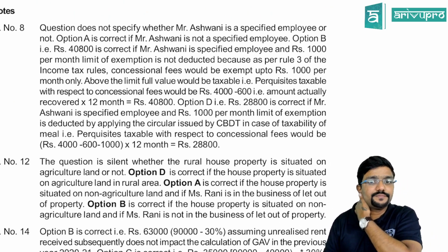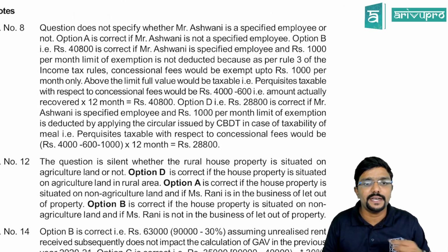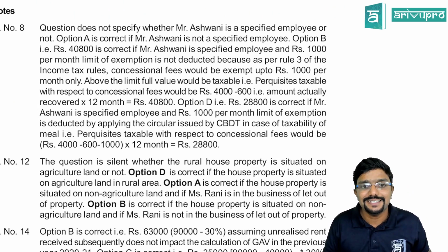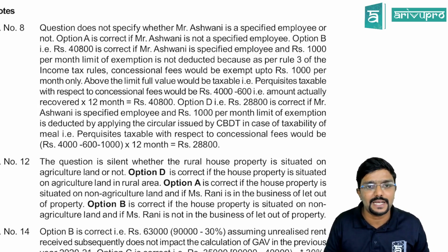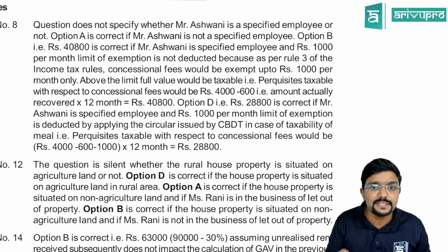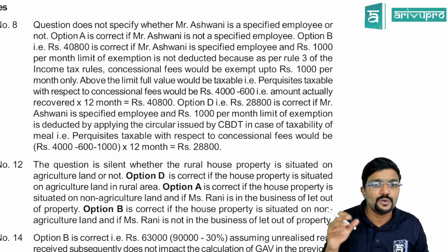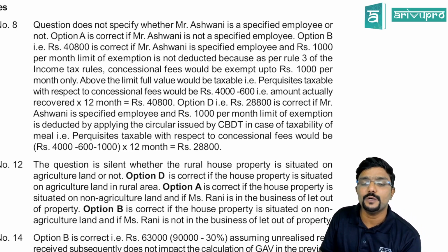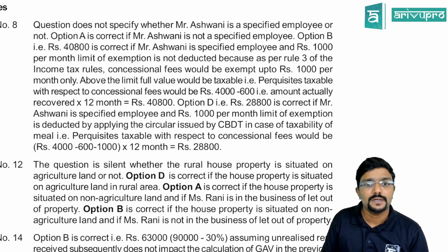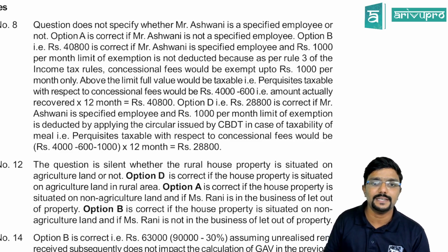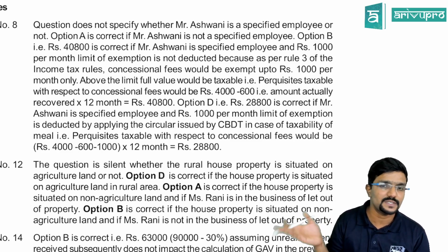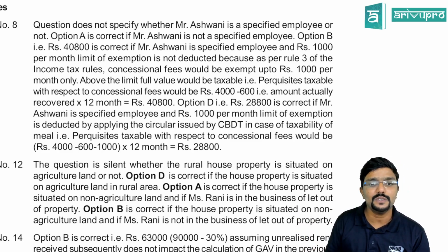Then option B, that is 40,800, is correct if Ashwini is a specified employee and the 1,000 rupees per month limit of exemption is not deducted, because as per rule 3 of the income tax rules, concessional fee would be exempt up to 1,000 rupees per month only. Above the limit, full value would be taxable. That is, the perquisite taxable with respect to concessional fees would be 48,000 minus whatever is recovered from the employee, which is 600. That is the actual amount, which is 40,800, guys.